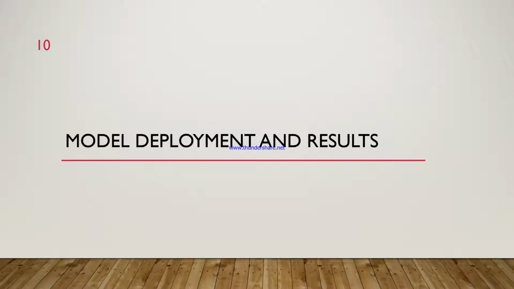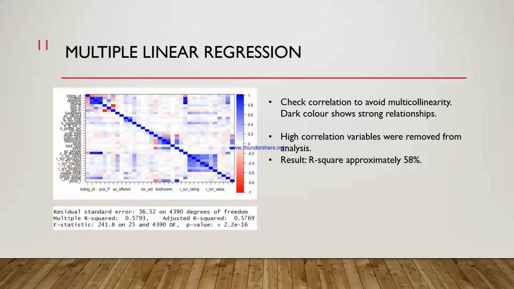In the following section, we will present our models and their results. Here we perform correlation plots to see the correlation between all of our variables. Then we removed variables that were highly correlated. In such cases, when there were two or more variables that were highly correlated, we would remove one or two